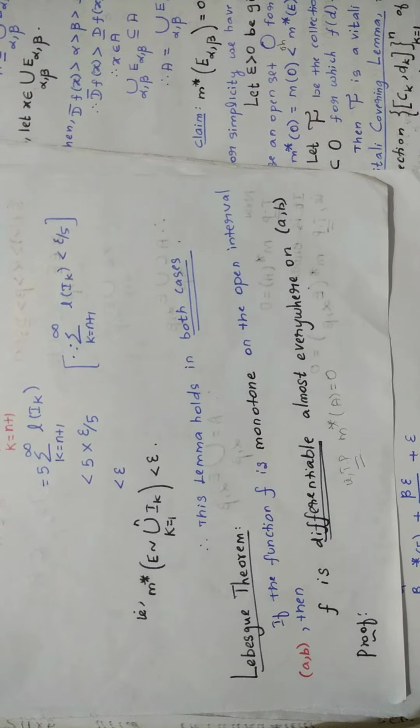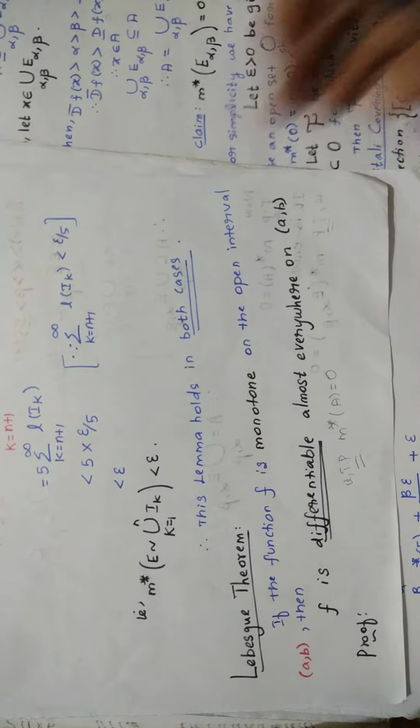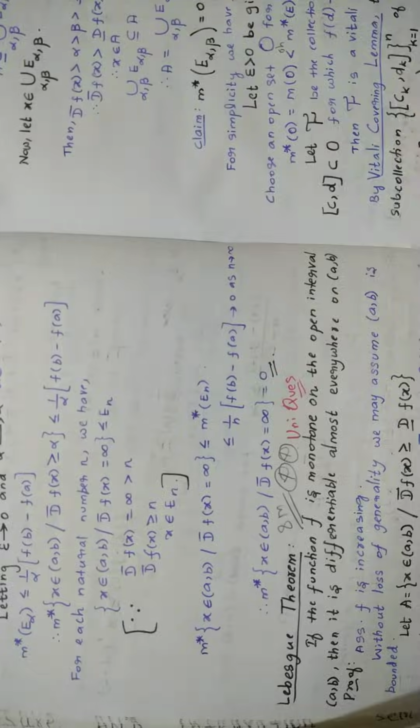So here let's pass on to the proof. We are going to prove f is differentiable almost everywhere. To prove that, what you will prove is m star of A equal to 0. That is what you will prove in the proof of this theorem. So let's start the proof of this theorem.